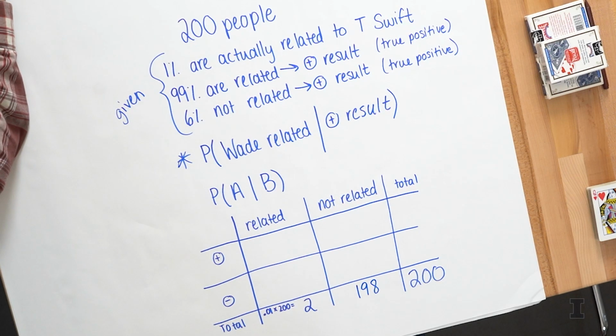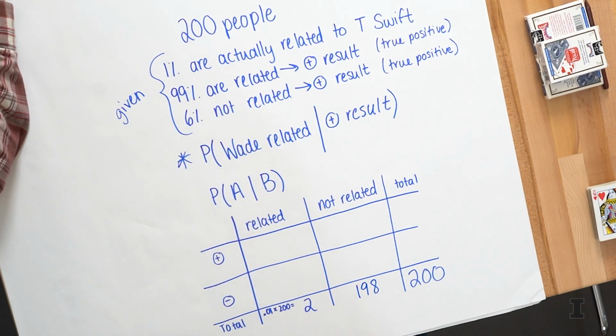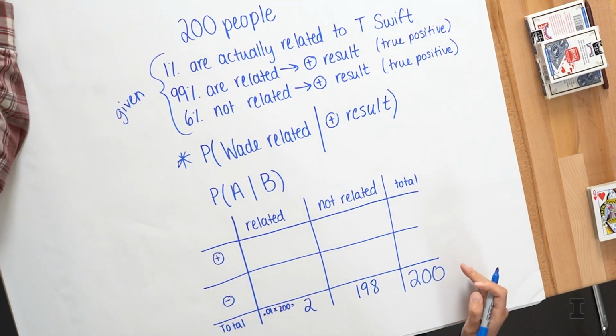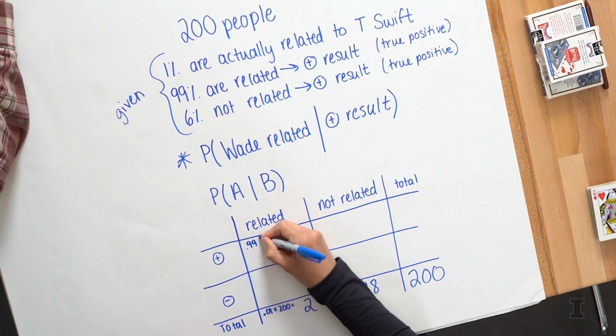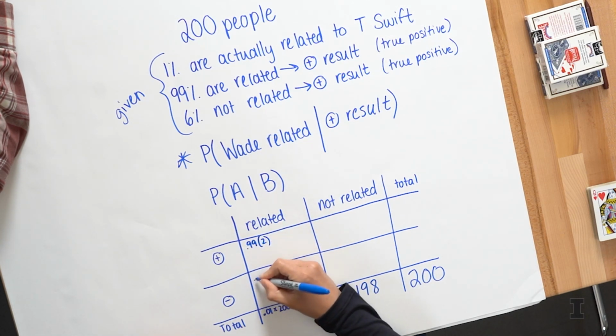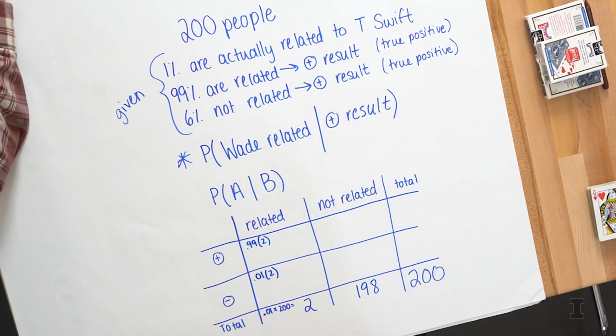Hopefully, yes. Okay, so it says this test has a 99% chance of getting a true positive. So basically, if you are related to Taylor, there's a 99% chance you'll get a true positive. There's only a 0.01% chance that you'll get an incorrect negative.